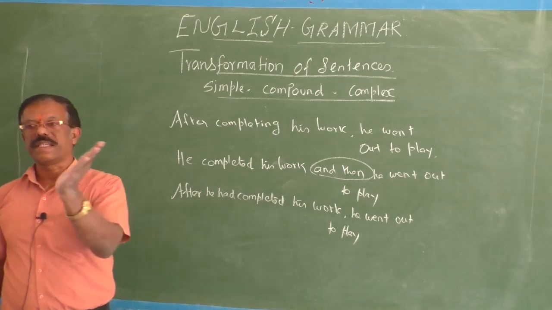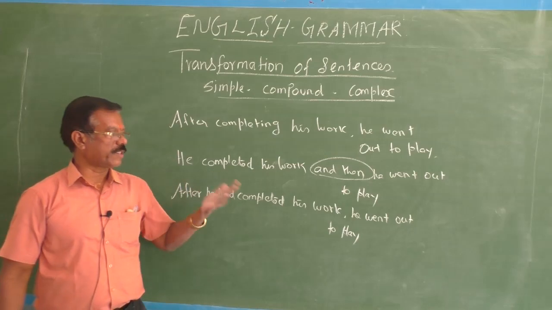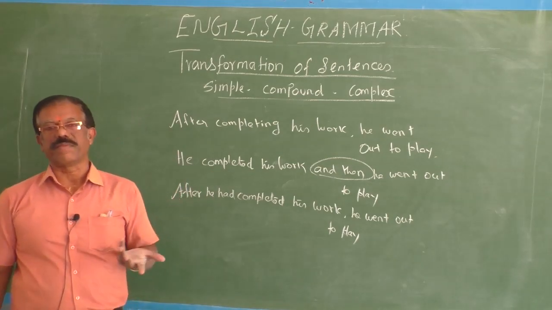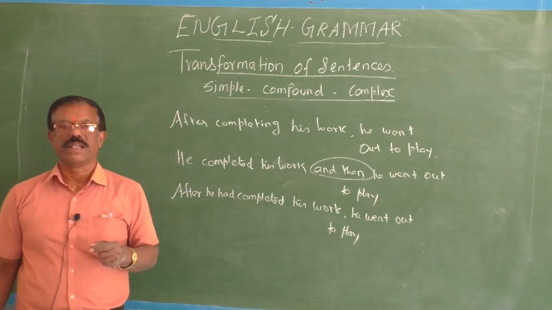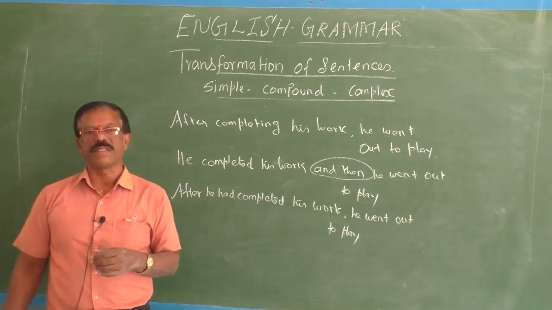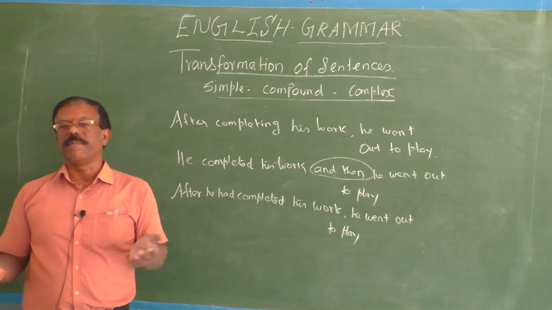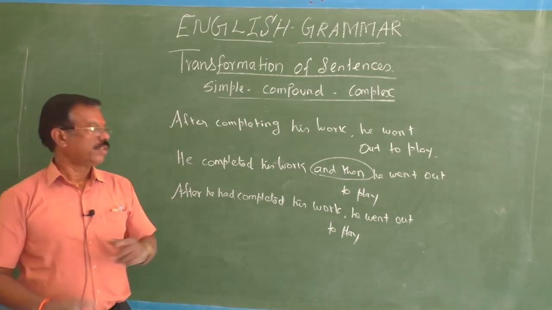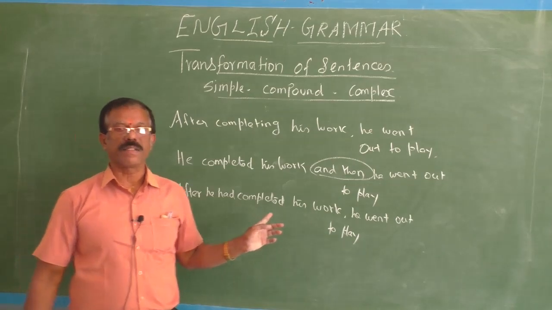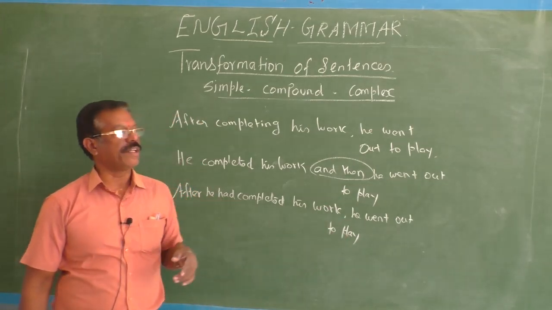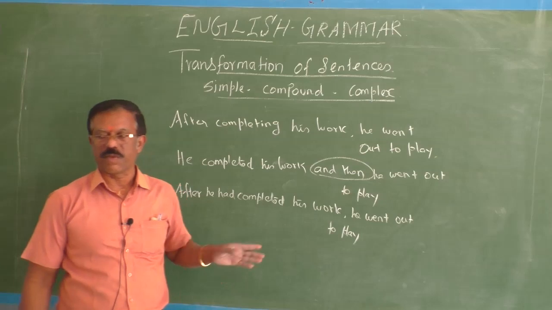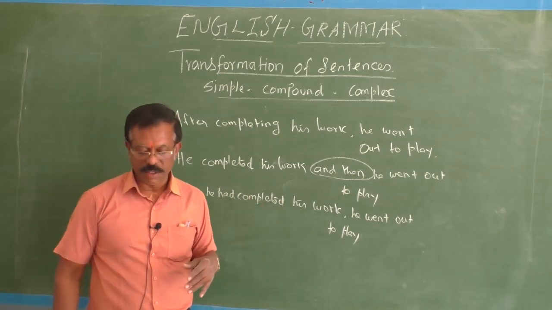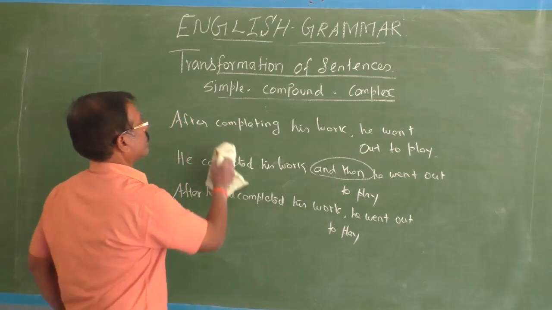The second finished one should be expressed in the simple past. That is the rule behind the use of tenses, the sequence of tenses. That is what I followed here. After he had completed his work, he went out to play. Okay, children? Fine. Next.